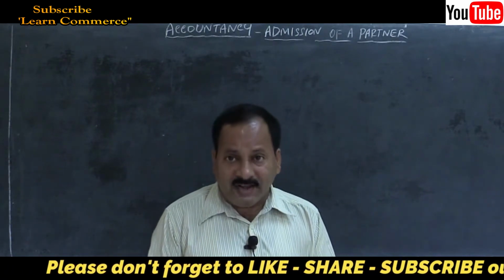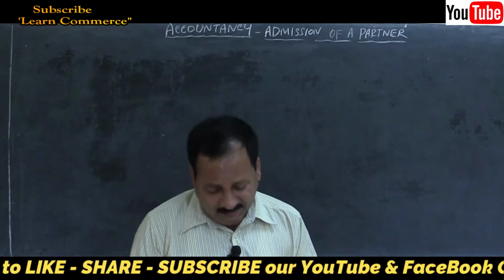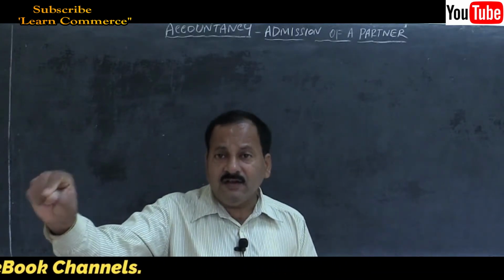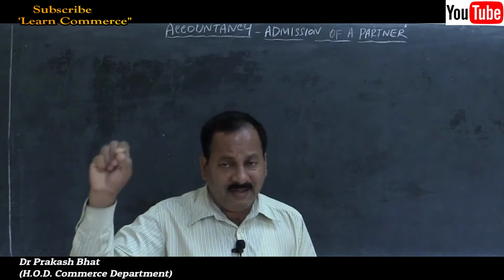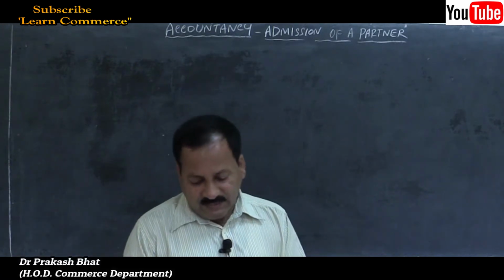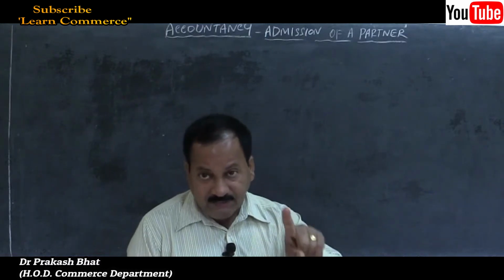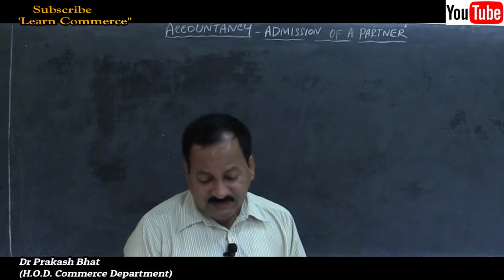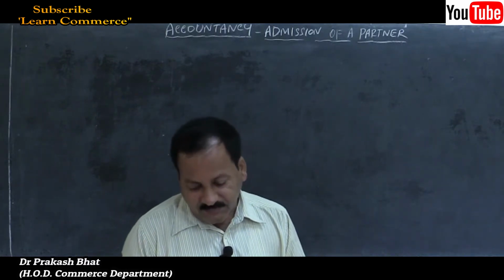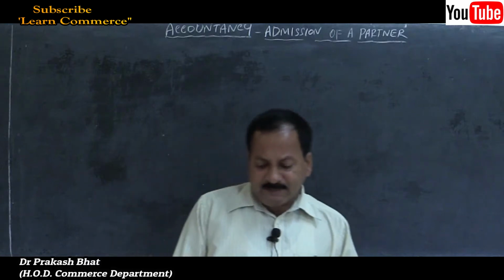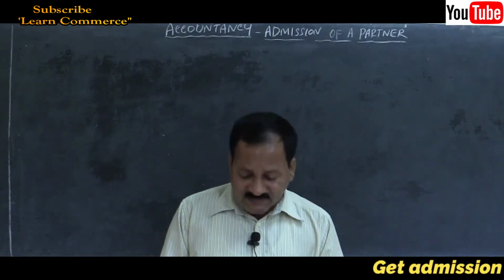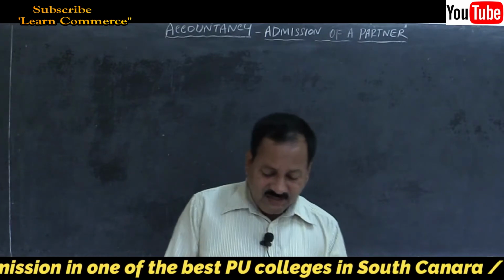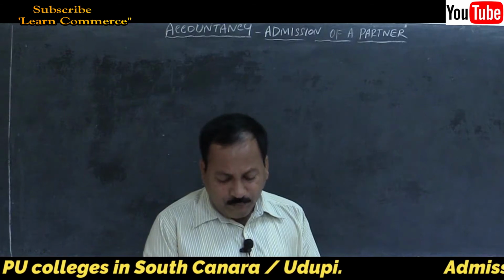Then bank overdraft, so like a creditor's normal liability it is. Capital is given, opening balances in capital account on the credit side, by balance brought down, right? Then cash at bank, so all the entries should be passed through bank. No cash entries here because cash in hand is not there at all. Bills receivable, debtors, there is a provision for doubtful debts. Stock, buildings.